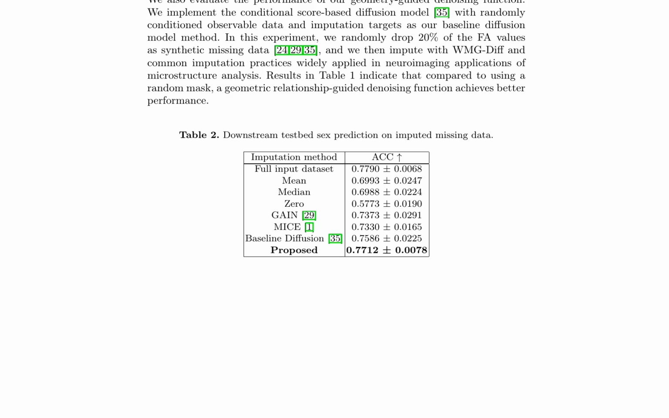The WMG-Diff model's strength lies in its ability to capture complex patterns and relationships within neuroimaging data, enabling accurate imputation of missing values. By leveraging the conditional score-based GAN framework, WMG-Diff effectively balances data fidelity and diversity, resulting in superior performance. The geometry-guided denoising function plays a crucial role in this process, as it refines the imputation process by incorporating spatial relationships between neighboring voxels.